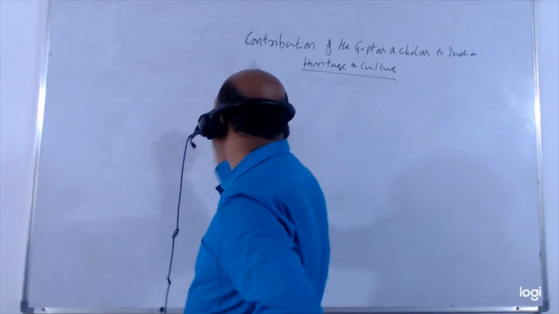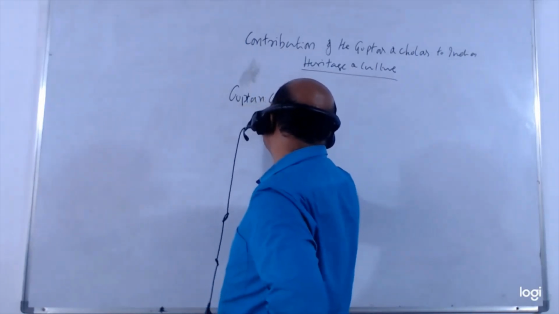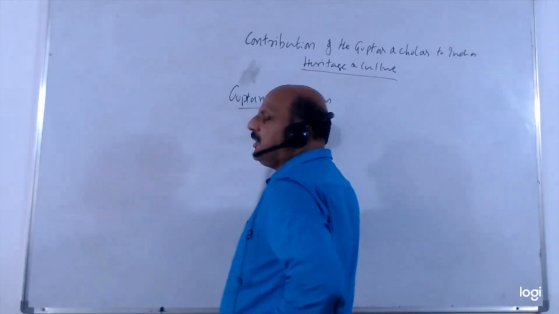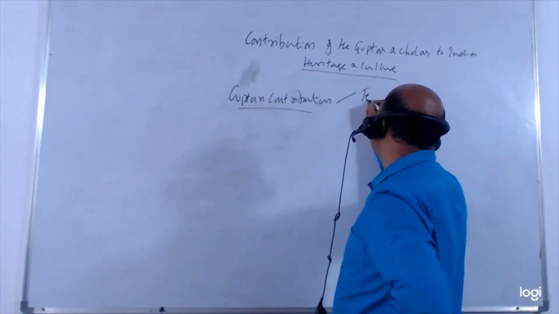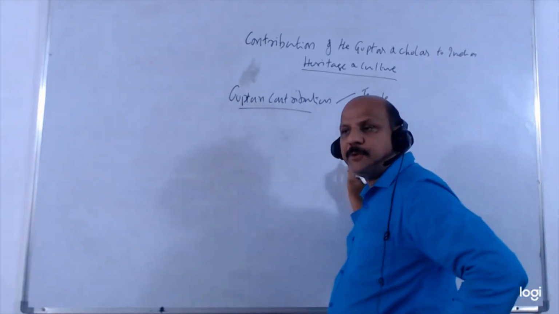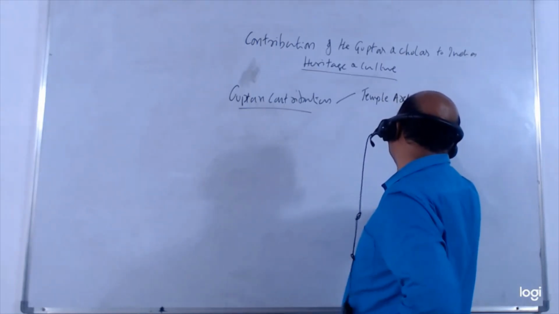Now say, what is the Gupta cultural contribution? Let us see briefly. Anyway, you have to write briefly only in the examination. One is the temple architecture. The Hindu temple construction, the Hindu temple architecture, began with the Guptas in North India, right?